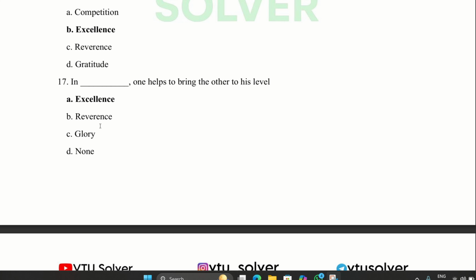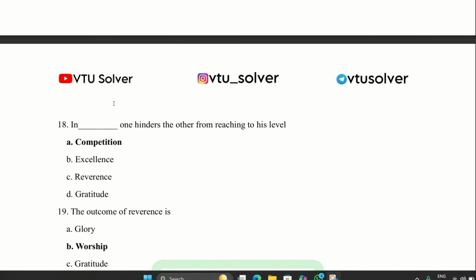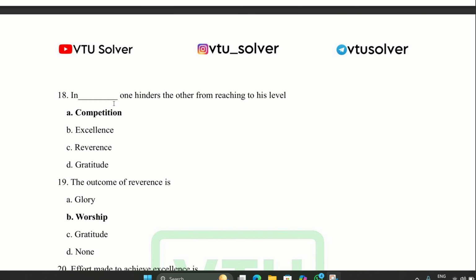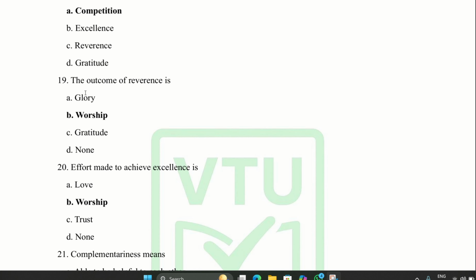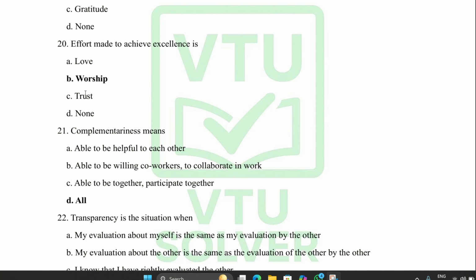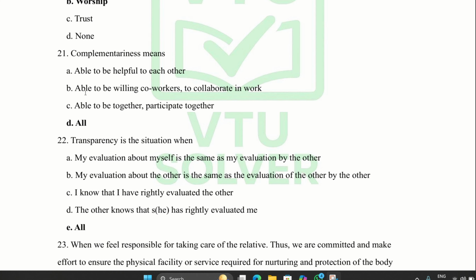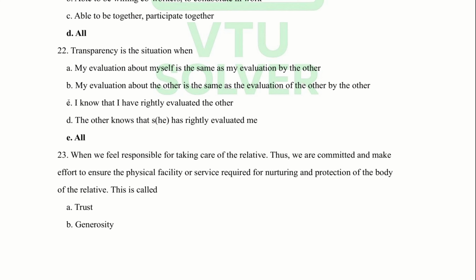The 17th. In dash, one helps to bring the other to his level. Excellence. 18th. In dash, one hinders the other from reaching his level. Competition. 19th. The outcome of reverence is worship. The 20th. Effort made to achieve excellence is worship. 21st. Complementarity means all. 22. Transparency is the situation when all.